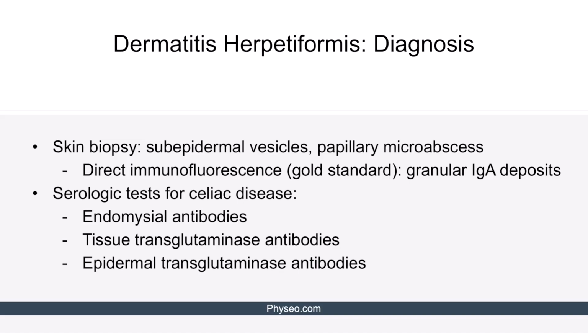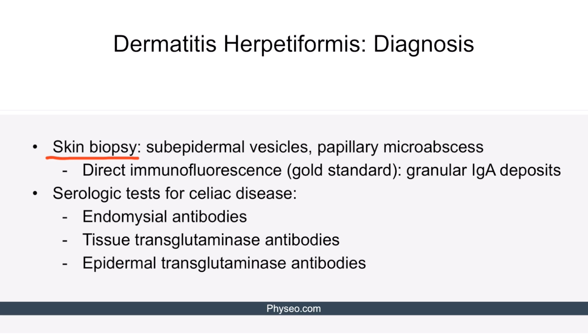Now let's talk about the diagnostic approach. The initial step for making a diagnosis includes a thorough history and physical examination to detect characteristic skin lesions of dermatitis herpetiformis. After that, to confirm the diagnosis, a skin biopsy is done. Histology of the tested lesion reveals subepidermal vesicles along with papillary microabscesses. Direct immunofluorescence should be then performed. It's the gold standard used to diagnose this condition and typically shows granular IgA deposits in the tips of the dermal papillae.